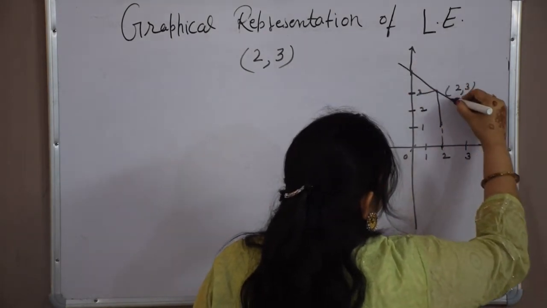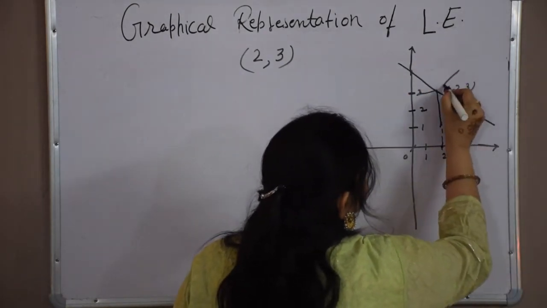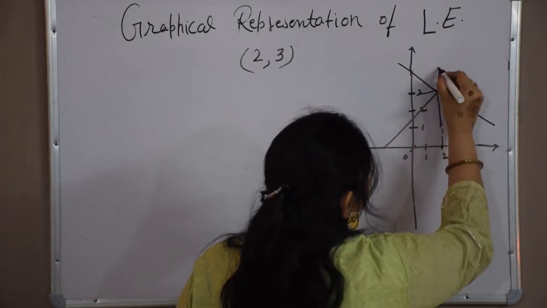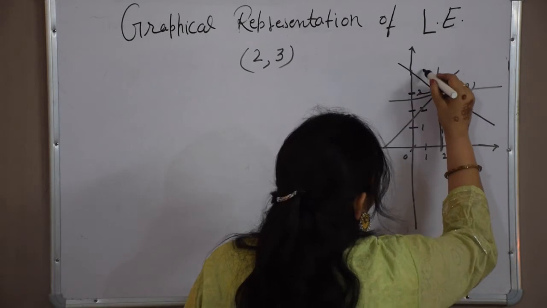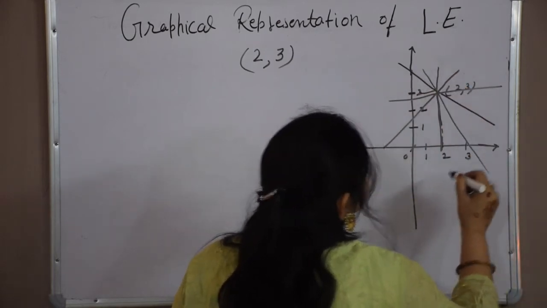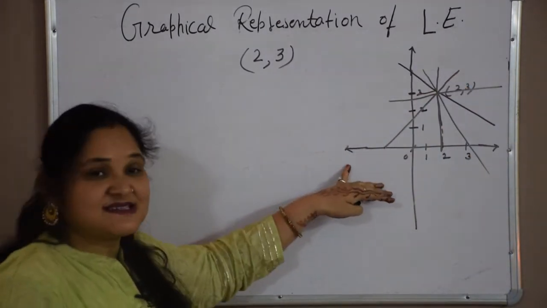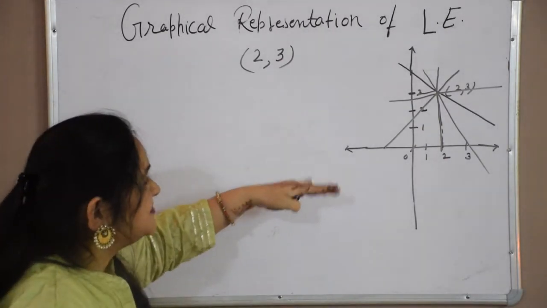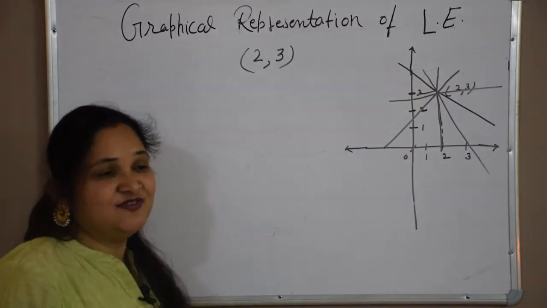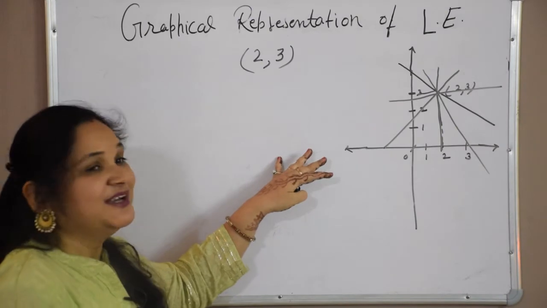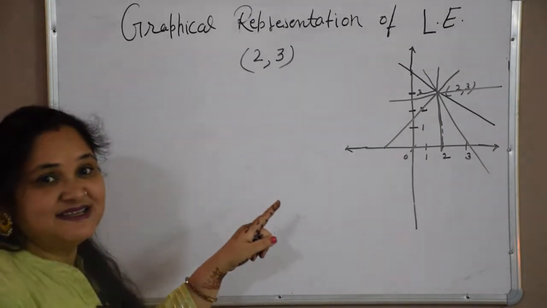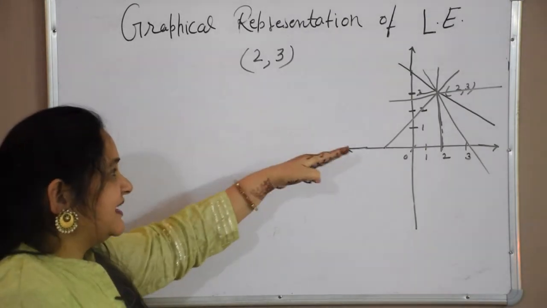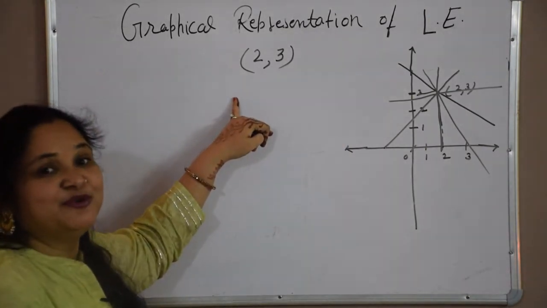I can pass this line, this line, this line, this line, this line. So is there any fixed possibility that only this is a line which can pass through the point (2, 3)? No, there are infinitely many possibilities, many lines which can pass through the point (2, 3).